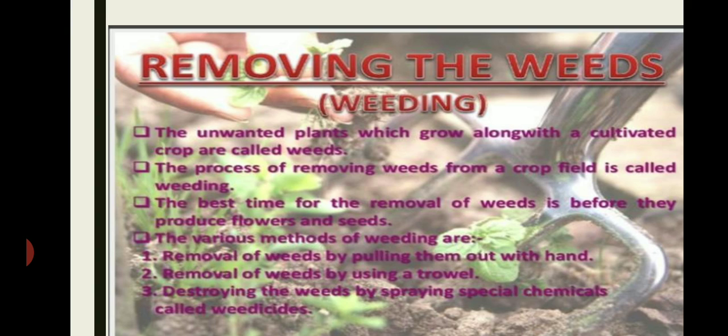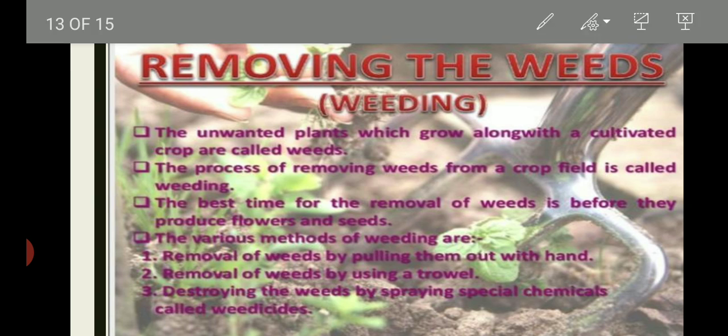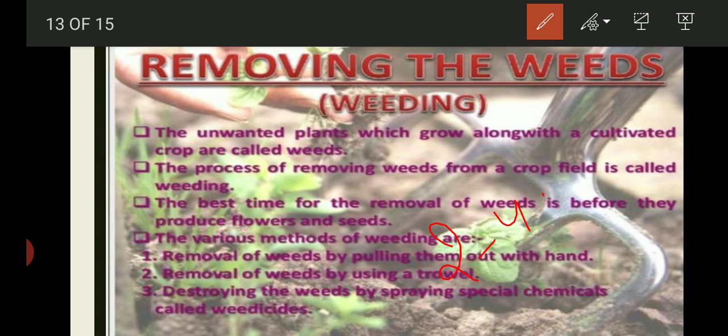Chemically, they are killed by using chemicals that are known as weedicides. 2,4-D is a common weedicide, and weedicides do not damage the crop. Spraying of weedicide may affect the health of the farmers because their fumes may get inhaled by the farmers and sometimes they may cause problems. So they should use these weedicides very carefully. They have to cover their nose and mouth with a piece of cloth during spraying of weedicides with sprayers.